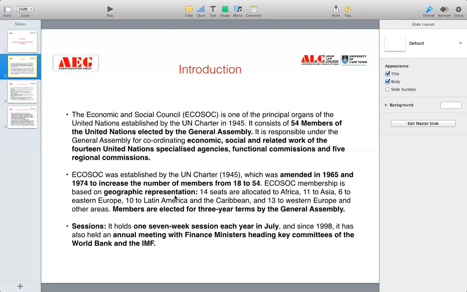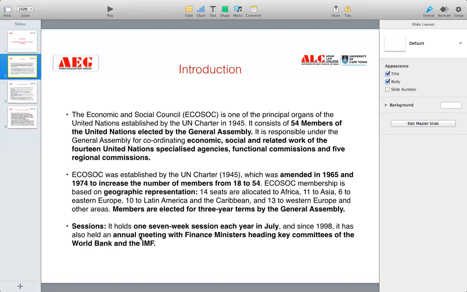For example, 14 seats are allocated to Africa. You know that Africa is a very big continent, and therefore 14 African states are members. 11 seats are given to Asia, so 11 members will be chosen from Asia.